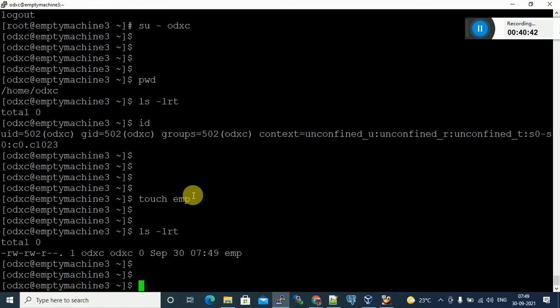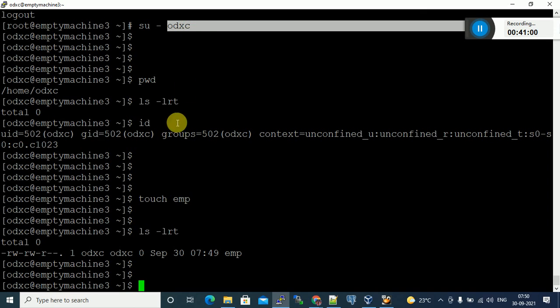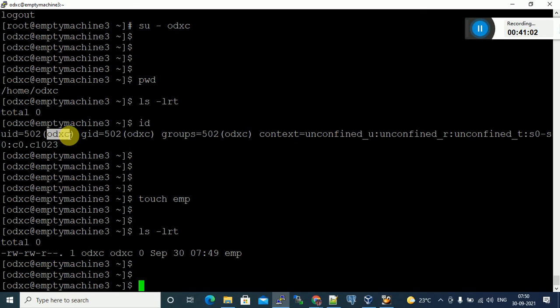So after switching to the ODXC user, whatever files and directories you create, the owner will be this username only. Understand? Currently we are in the ODXC user. Whatever files and directories you create, this user will automatically be the owner of those files and folders.